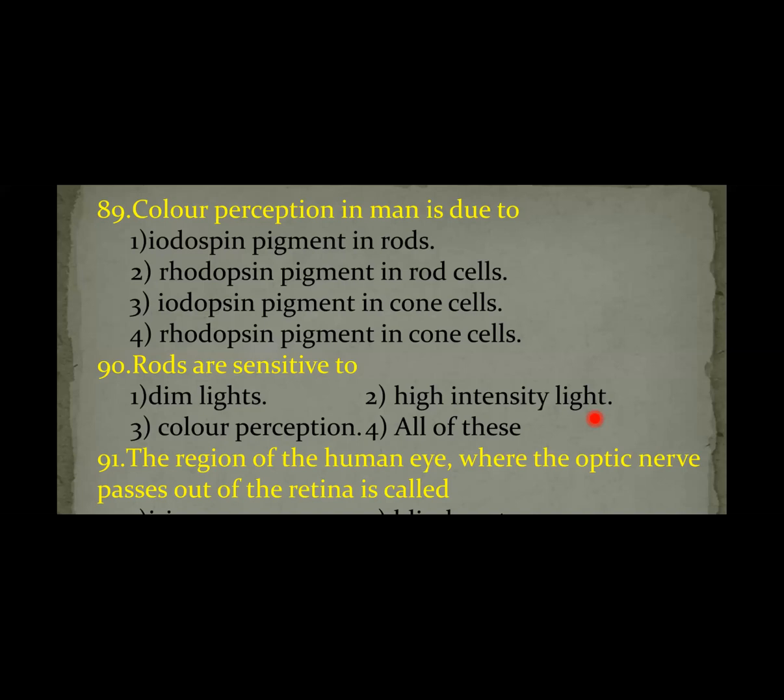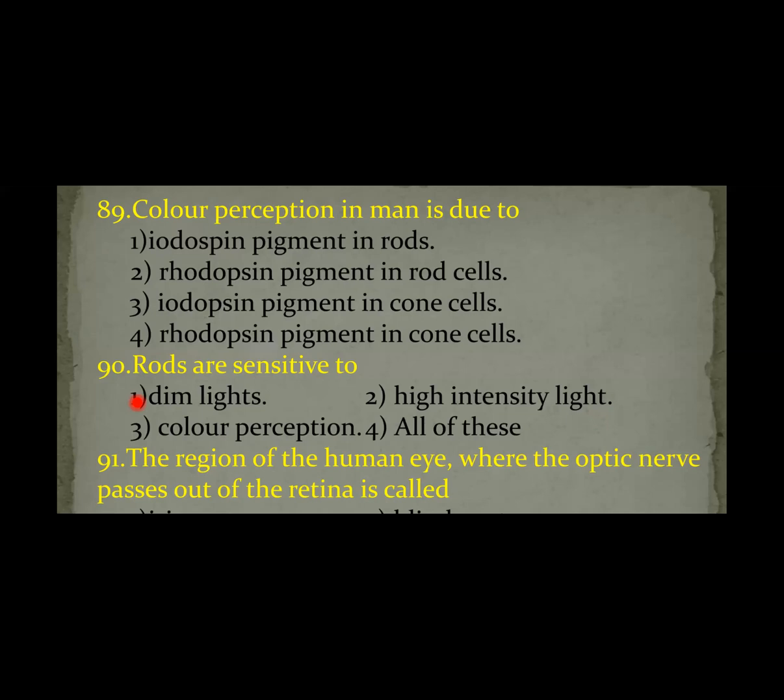We cannot distinguish the different colors, so all objects will be visible in a gray color. Next, iodopsin pigment in cone cells. The third option is correct. Iodopsin is responsible for color distinguishing, color perception. Next, rods are sensitive to dim light. The rhodopsin is sensitive to dim light.